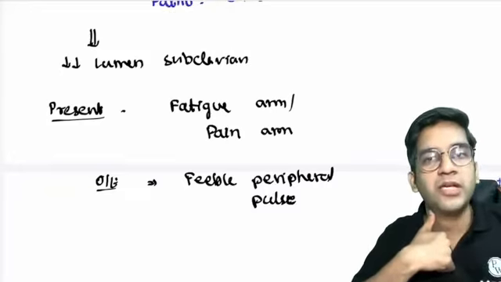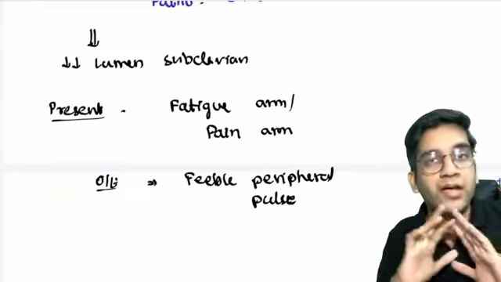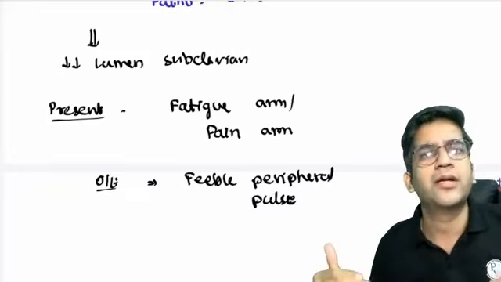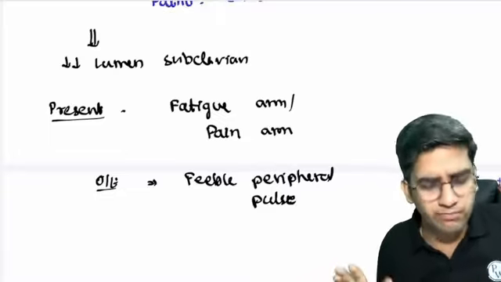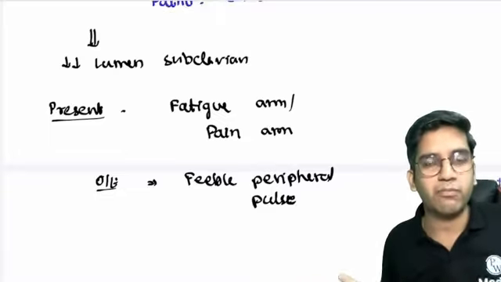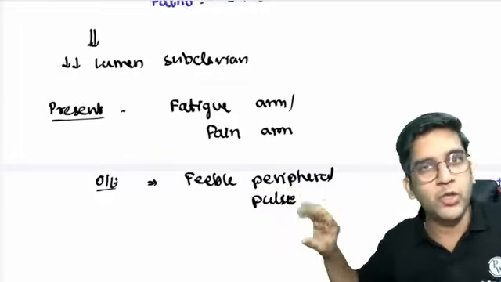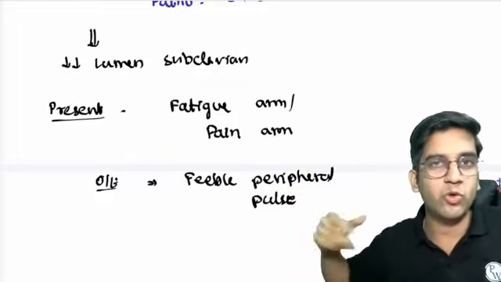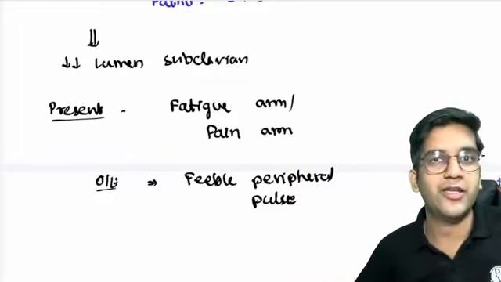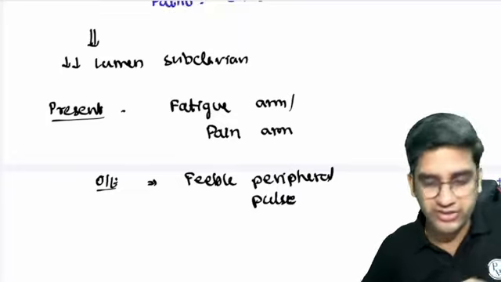Do not compress both sides, carotid on one side, right? The rest, every pulse in my body, even if it's dorsalis pedis, bilateral. I need to compare. Please do bilateral. When you palpate bilaterally, you know, okay, one is less volume, one is more volume. I know it's most likely occlusion somewhere, Takayasu arteritis, right?